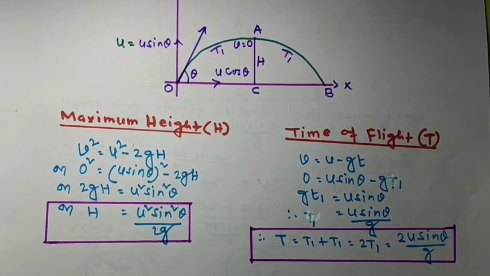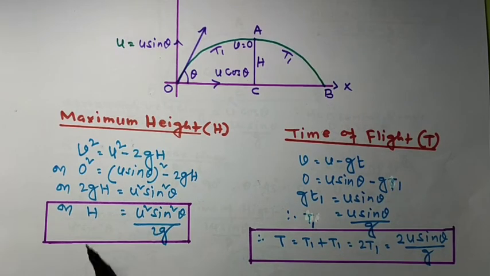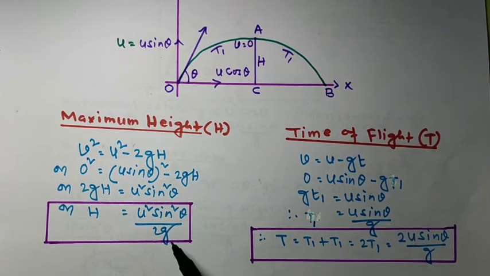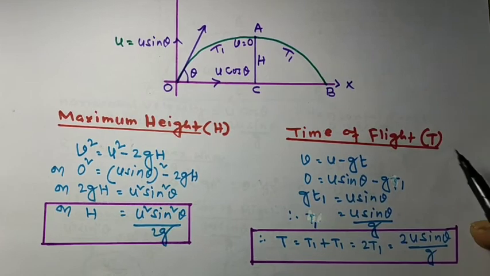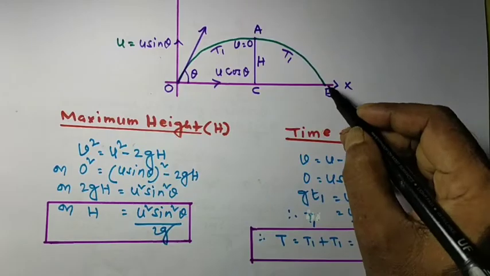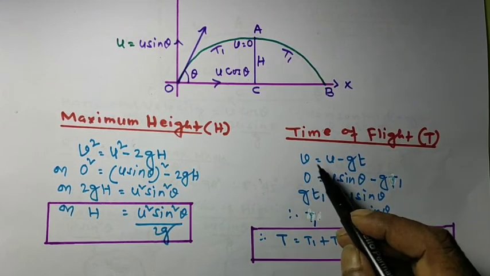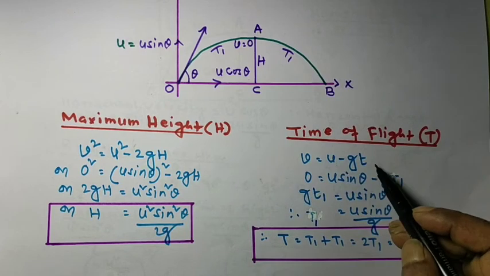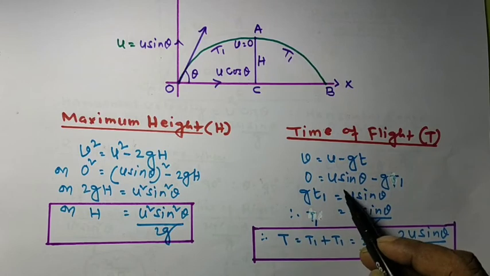So the maximum height arrived by the projectile is u square sin square theta by 2g. Now we will come to the time of flight T. Time of flight means point B, it is the time of flight. Here we will apply the formula v is equal to u minus gt. Here u is u sin theta, so we have written v is equal to u sin theta minus gt.